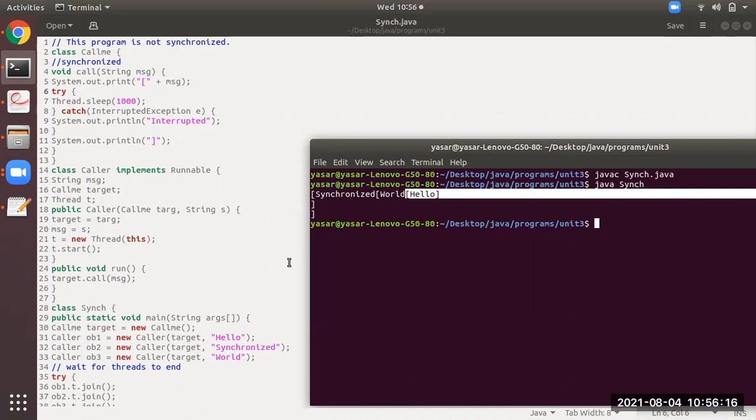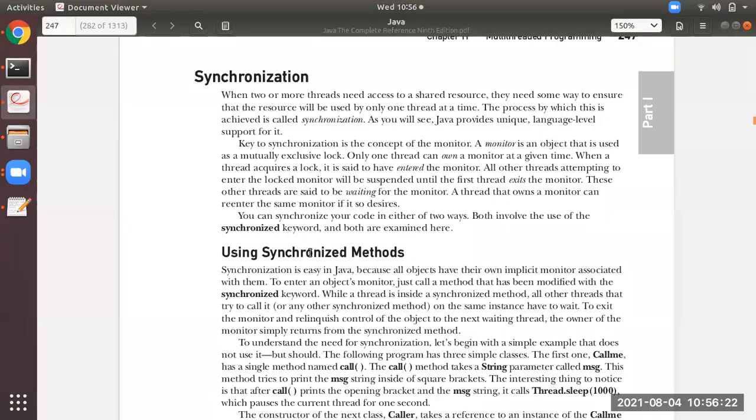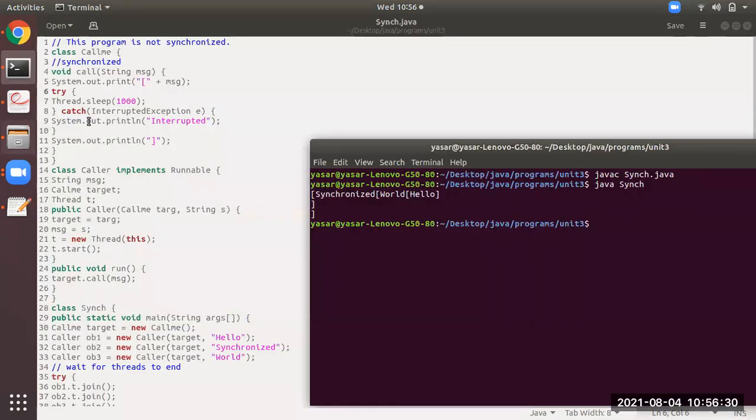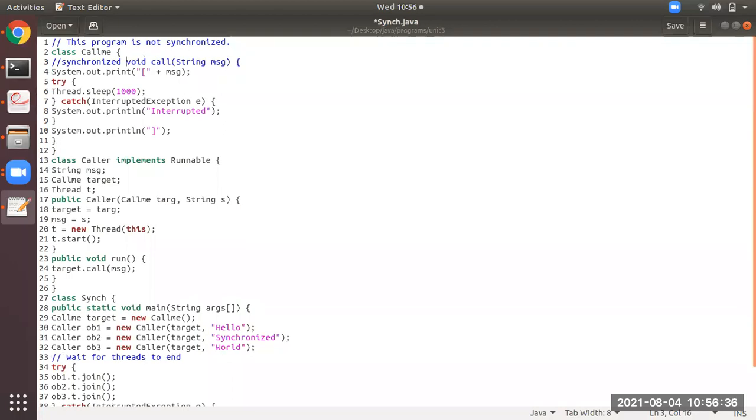So what to do is, please observe the program. We will achieve synchronization. As I have shown you, we can achieve synchronization by one method, which is using a synchronized method. So how is that? This is the data which is shared. On this we'll try to apply synchronization. So what to do is just declare it with the keyword synchronized.